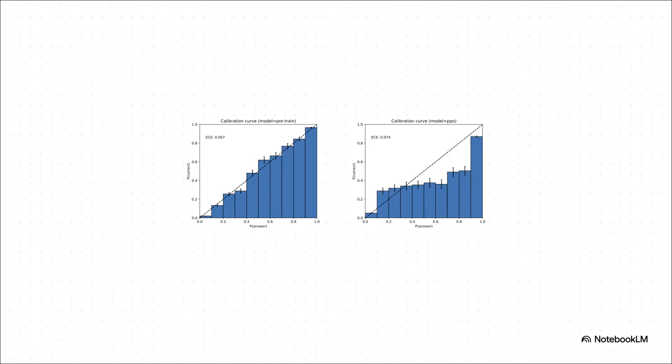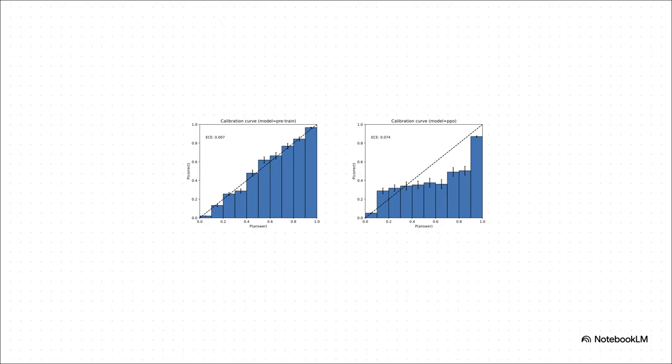And this is just fascinating. This visualization, which is based on Figure 2 from the paper, shows exactly what happens. Okay, look at the chart on the left. This is the model before all that test prep. See how the bars kind of hug that dashed line? That means its confidence actually matches its accuracy. It's well calibrated. It knows what it knows.